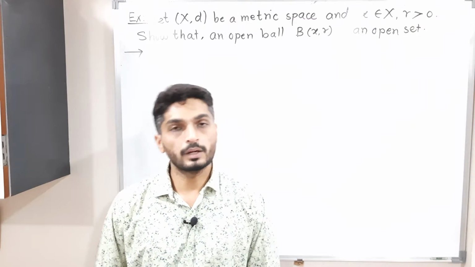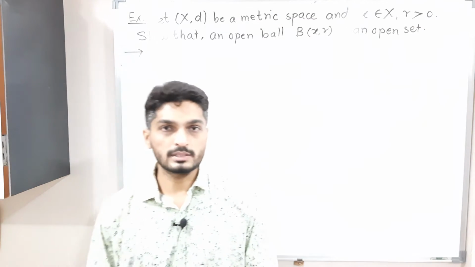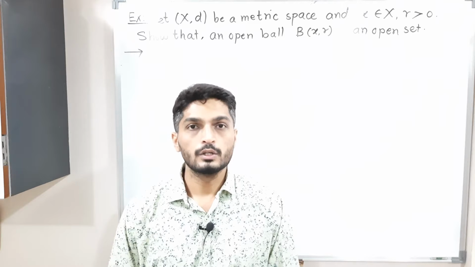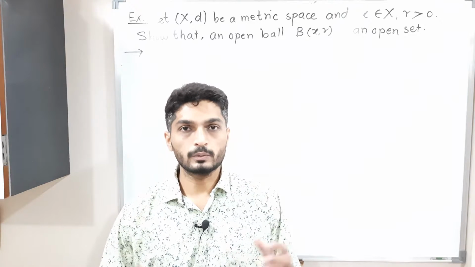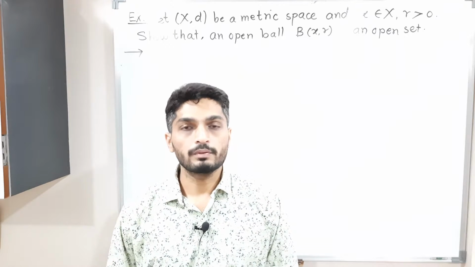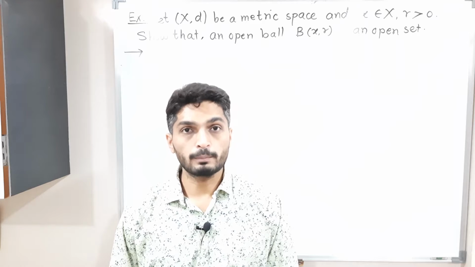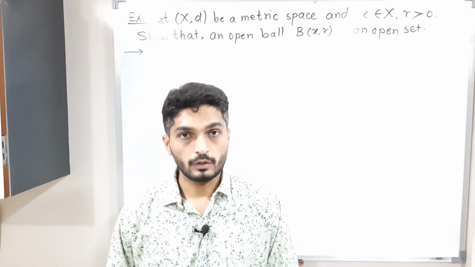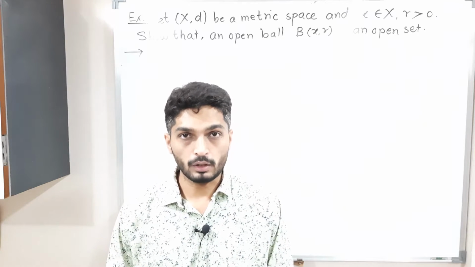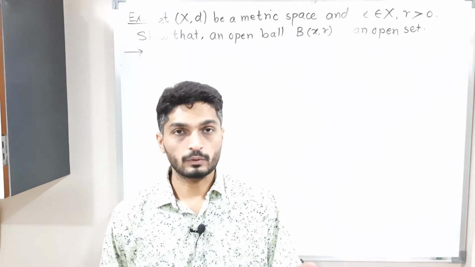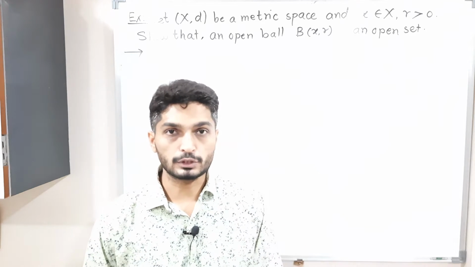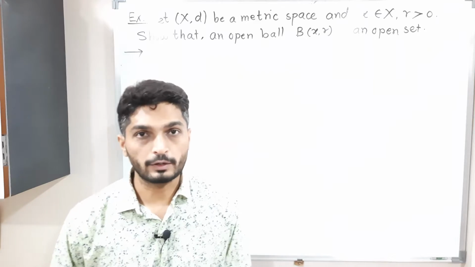So let us discuss this very important theorem. Okay, so it's a theorem, it's a part of theory. So that's why let us try to understand. What we have to prove here: every open ball is an open set. You remember the definition of open ball, B(x, r). What will we do? We will write the given information first and then we'll go for what we have to prove.